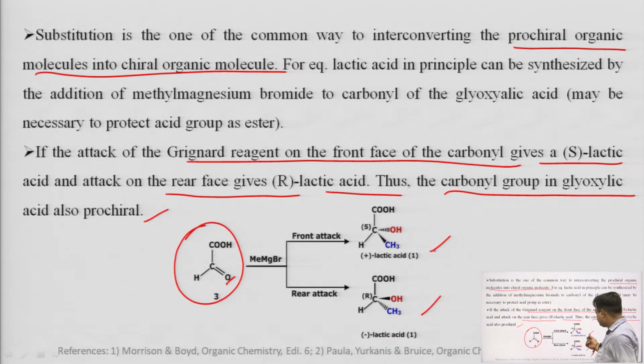And as these lactic acid molecules have the chiral center in their structure, prochiral glycolic acid having the prochiral center gives rise to lactic acid having the chiral center.